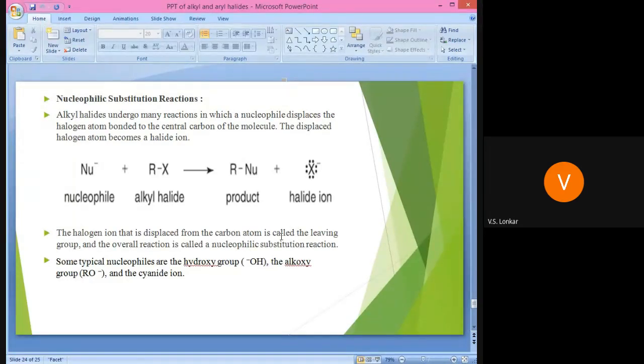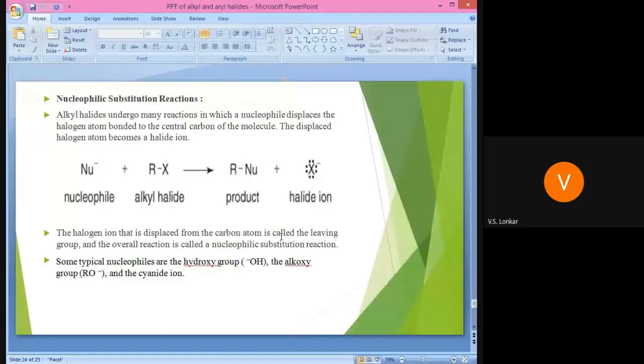We know that nucleophilic substitution reactions undergo two types of mechanism: one is nucleophilic substitution unimolecular, and the other is nucleophilic substitution bimolecular. I know you are well acquainted with SN1 and SN2 reactions, because these are very important and simple reactions shown by alkyl halides, and you can easily differentiate between them.